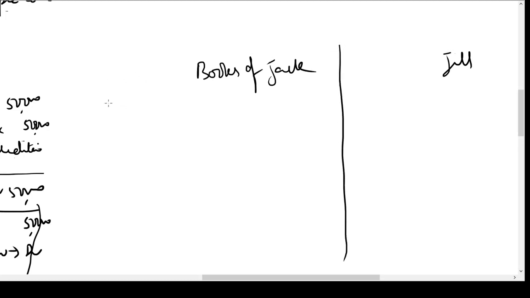I'll say books of Jack and this is books of Jill. On 6th October 21, the total amount owed by Mr. Jill to Jack was 50,200. On that, Jack is only able to collect 25 paise in a rupee, or we can say 25%.